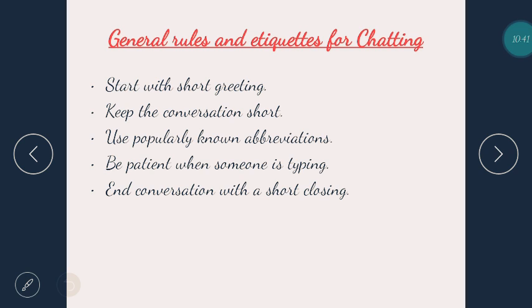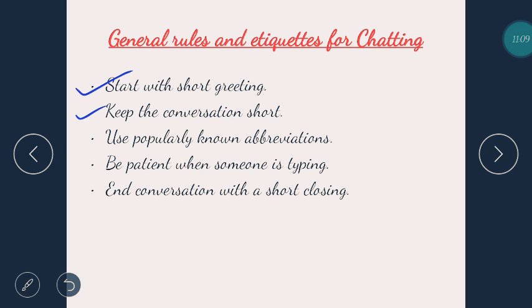Now, what are the general rules and etiquettes for chatting? If you are going to chat with anyone, even if it's professional or friendly or informal, you need to be very attractive, because your first impression is the last impression. You have to start with a short greeting, like hi, hello, good morning, good afternoon, etc. Keep the conversation short.